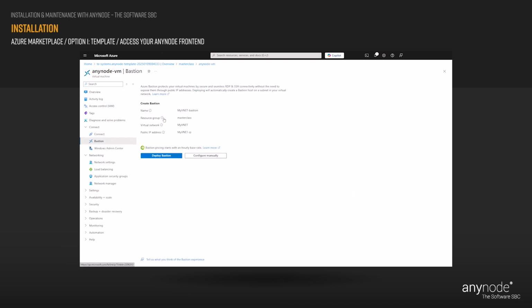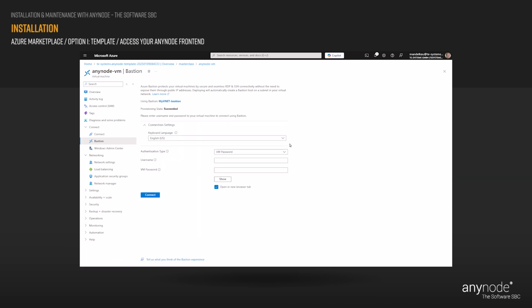Bastion pricing starts at an hourly base rate. Click on the Deploy Bastion button. Select the keyboard language of the VM. Under Authentication Type, choose VM Password. Utilize the credentials you assigned earlier in the instance details. Click on the Connect button.